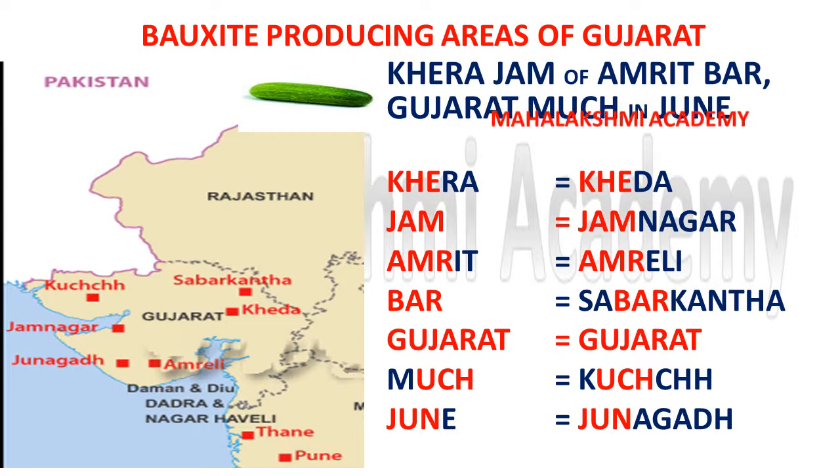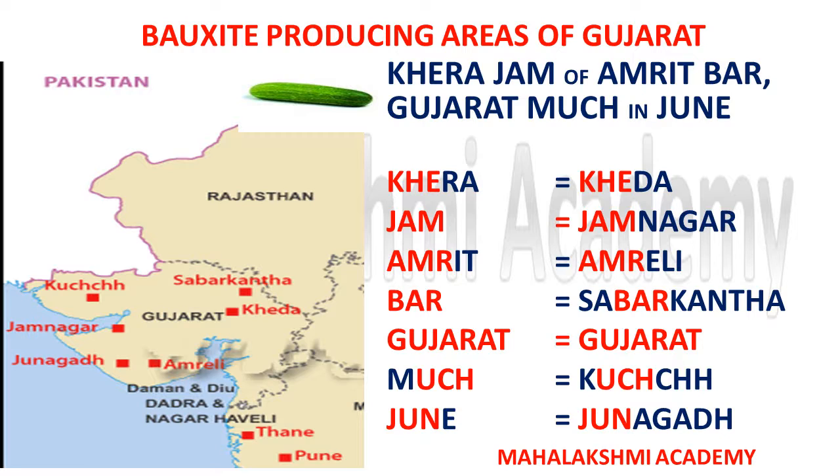Another region is Gujarat. So how can we learn the areas of bauxite mines which are found in Gujarat? Now the trick is: Khira Jam of Amrit Bar, Gujarat, much in June. They make the jam of Khira in Amrit Bar, which is in Gujarat, and it is available much in June.